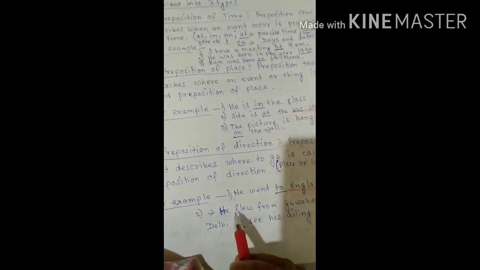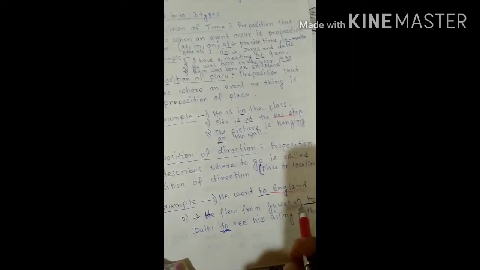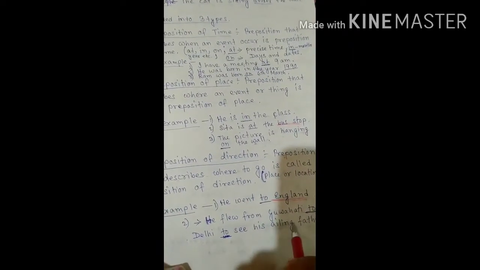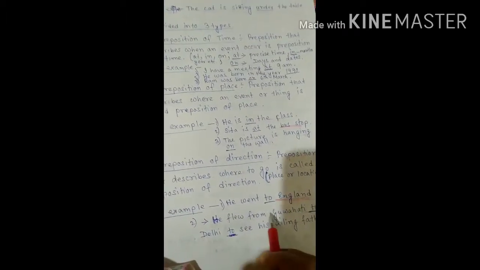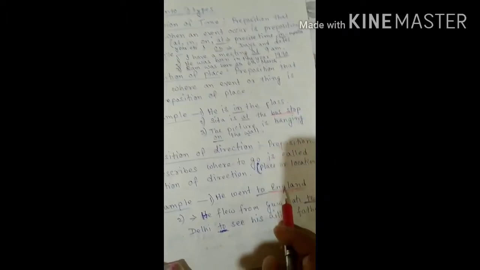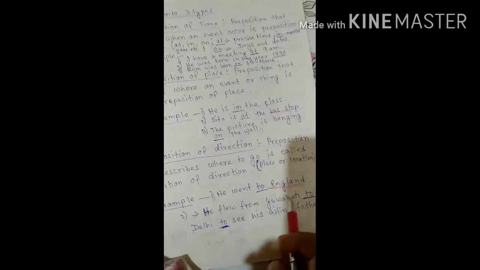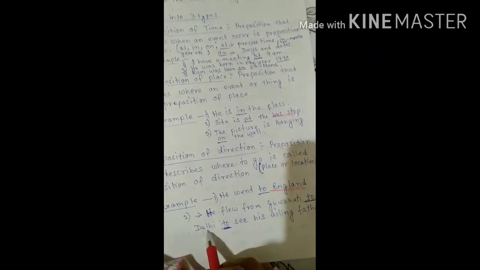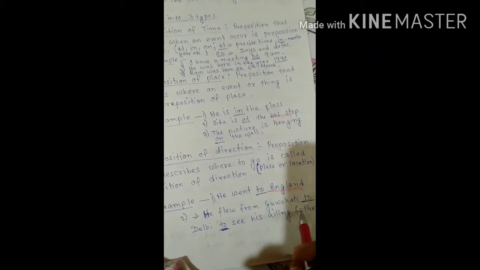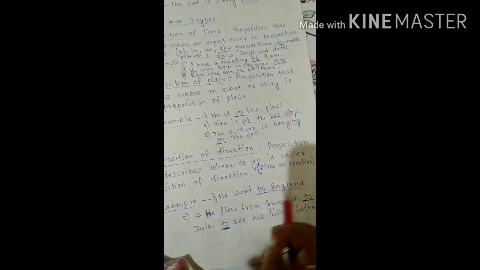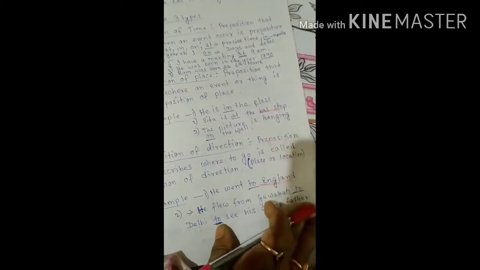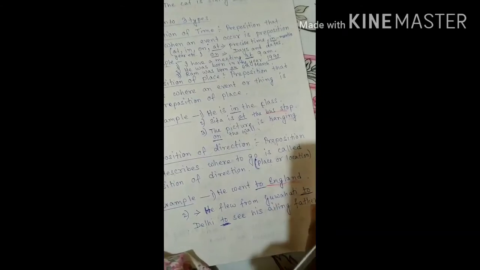Then the next one: he flew from Guwahati to Delhi to see his ailing father. So where did he go from and to? From Guwahati to Delhi to meet his ailing father. Places have been mentioned here. So before the place, what are we putting? We are putting "to".